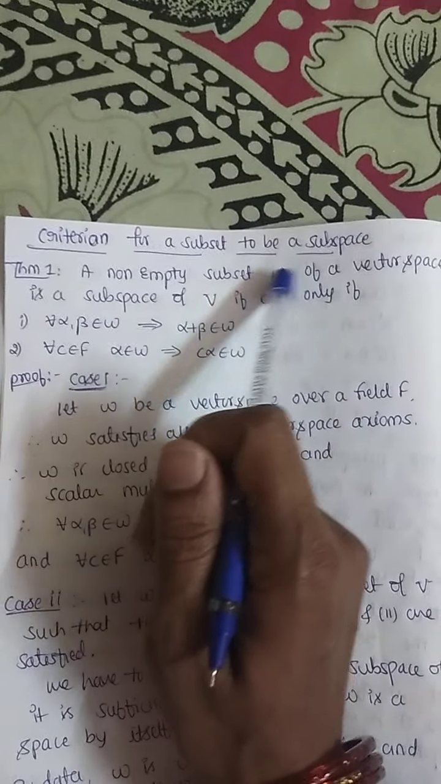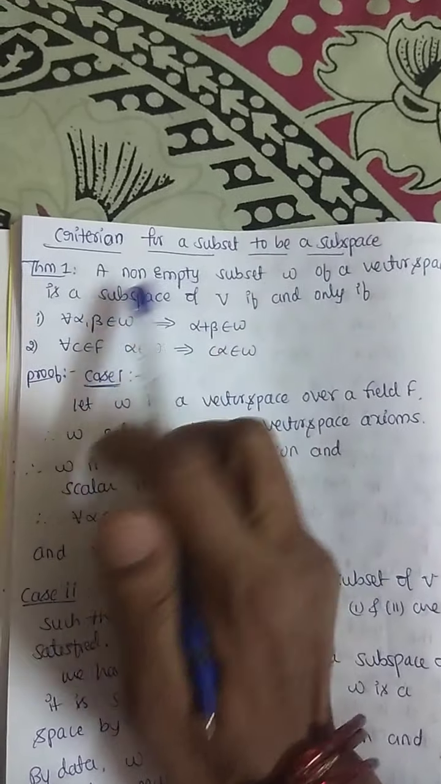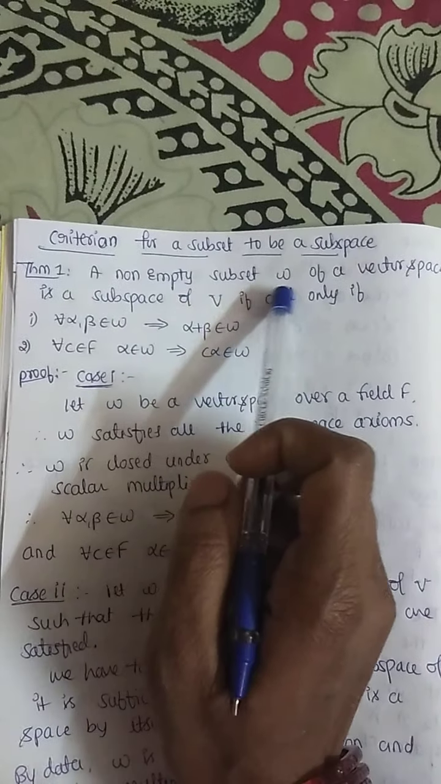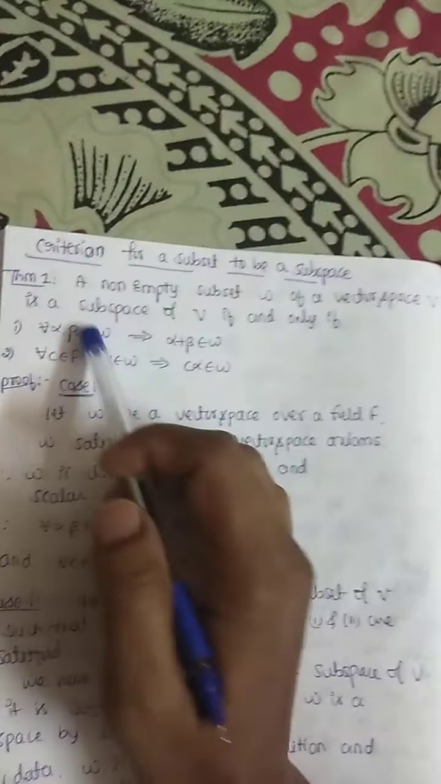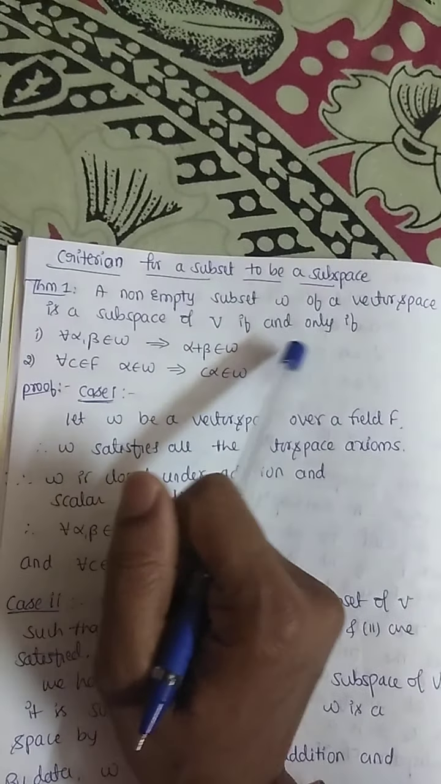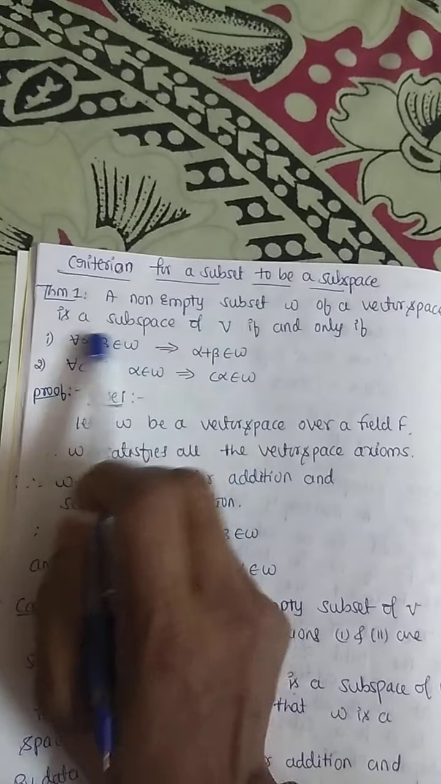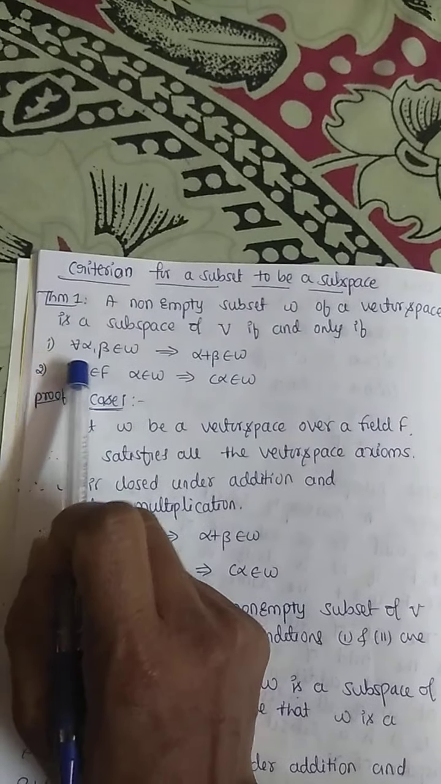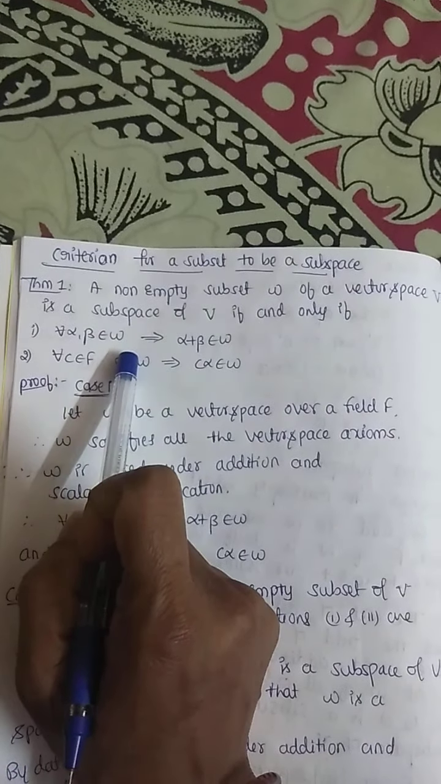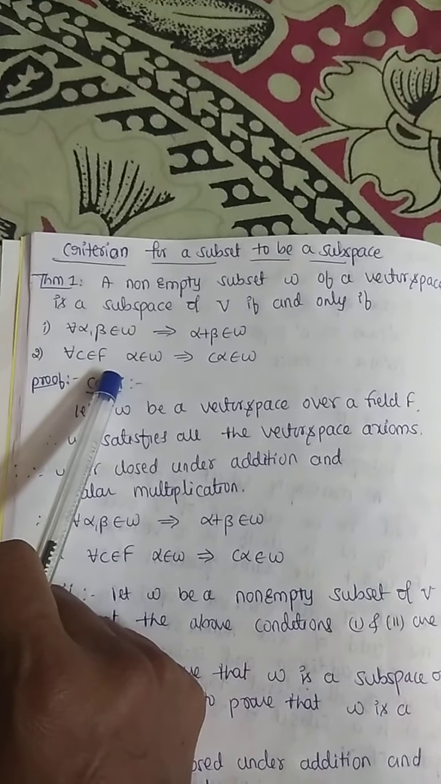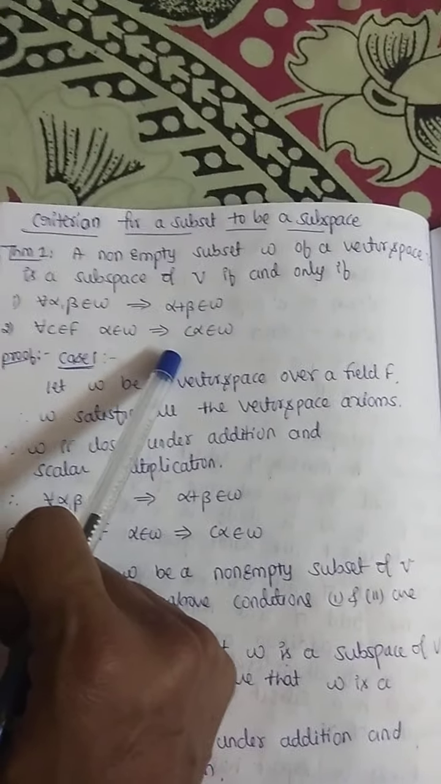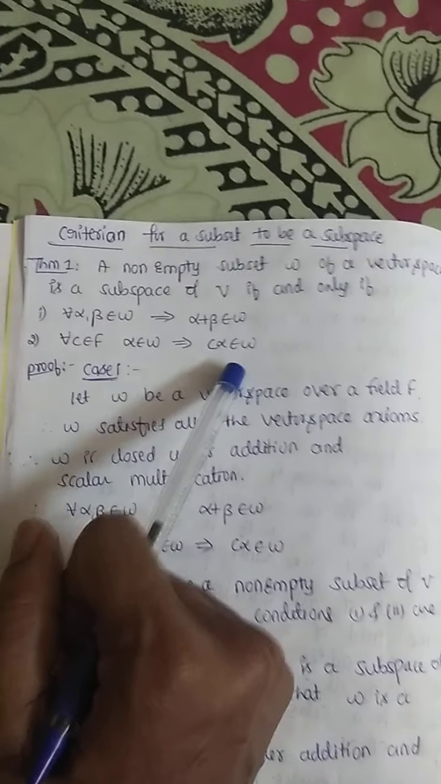Criterion for a subset to be a subspace. Theorem 1. A non-empty subset W of a vector space V is a subspace of V if and only if these two conditions are satisfied. That is, for alpha, beta belongs to W, alpha plus beta belongs to W. For every c belongs to F, alpha belongs to W implies c alpha belongs to W.